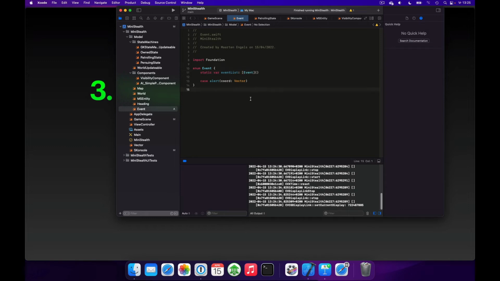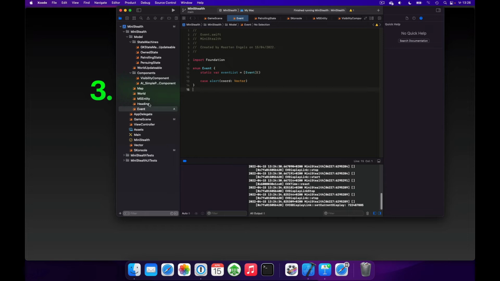And this is our event. This is our event structure, in this case an enum. So let's use the event.